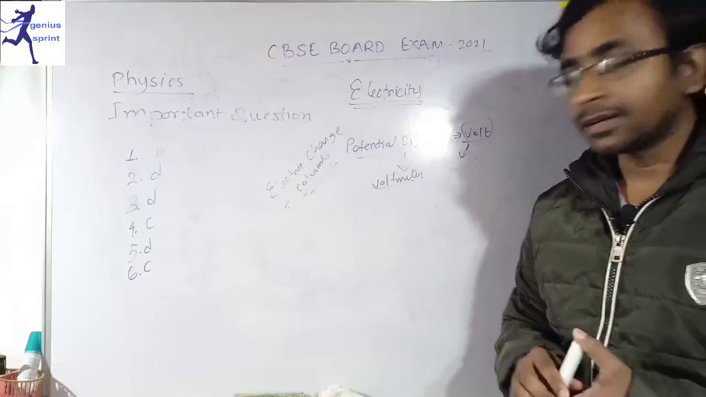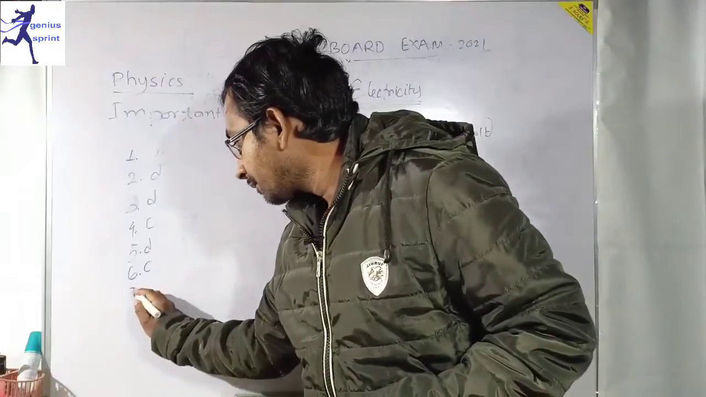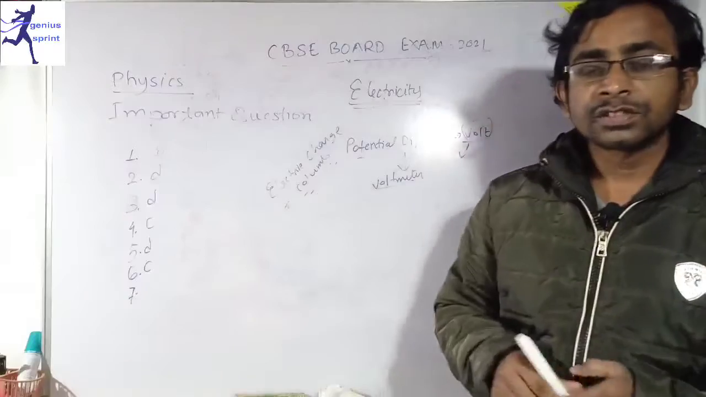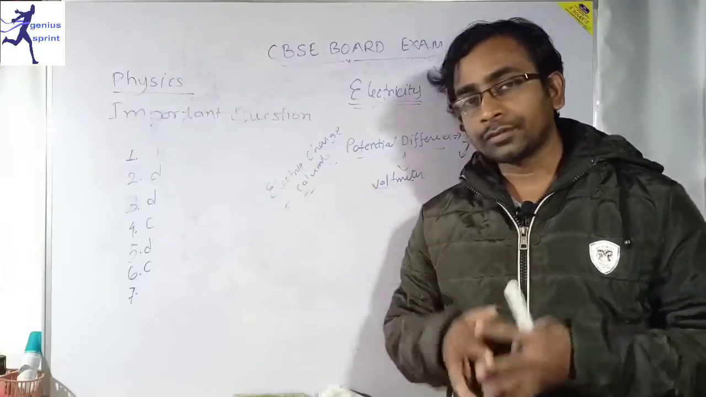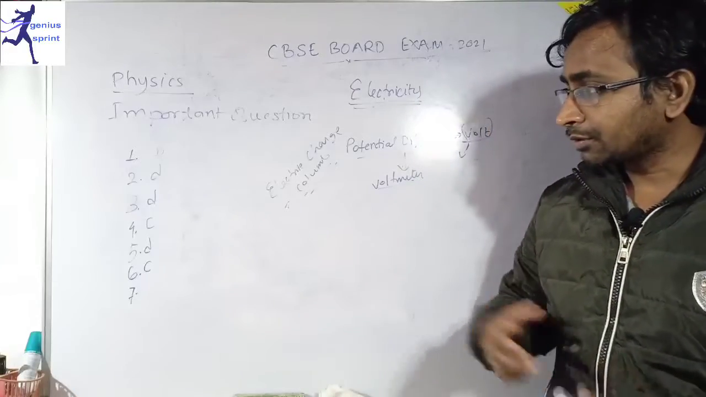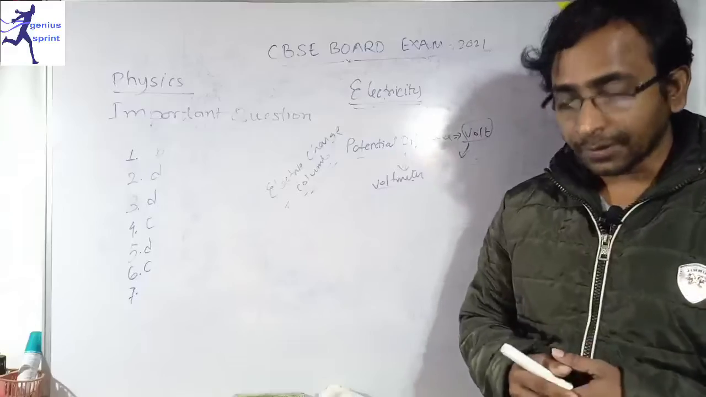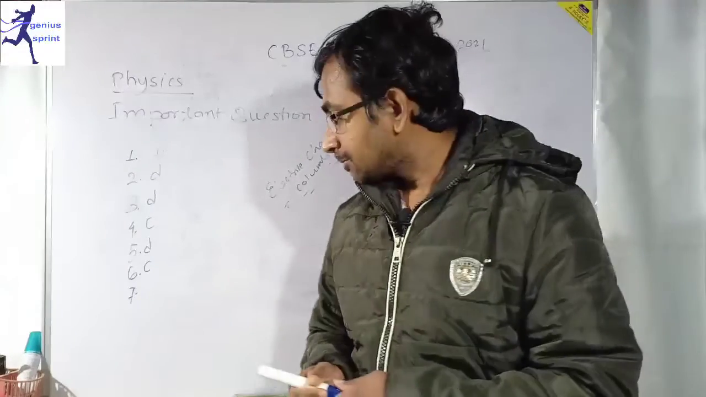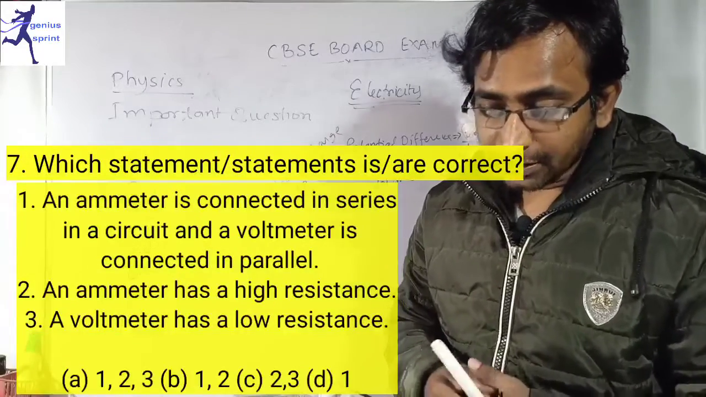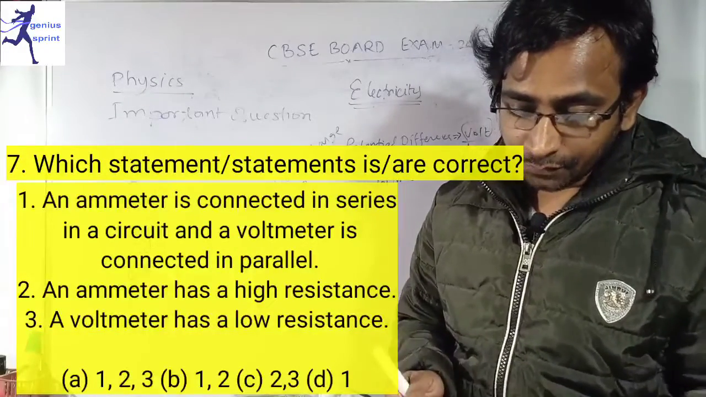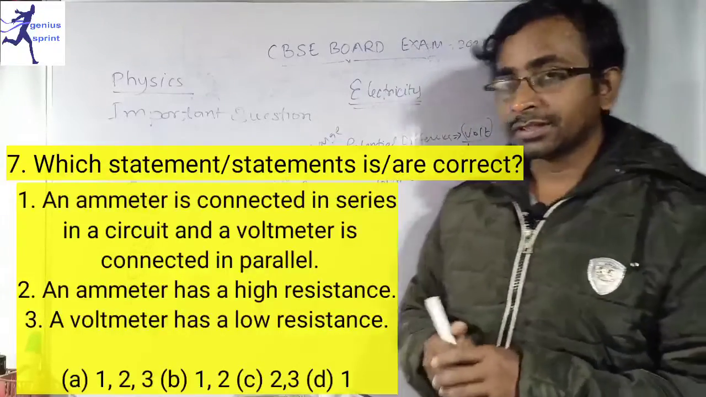I am sure you have understood these things. Let's move on to the next question, which is question number 7. These are very rapid questions, because we already know all these things, and we are just revising them for boosting your confidence. So next, question number 7 says which statement is or are correct. Here 3 statements are given, so you have to guess which one is correct.